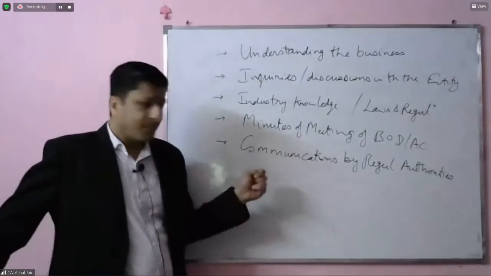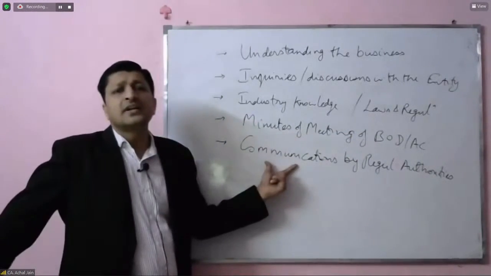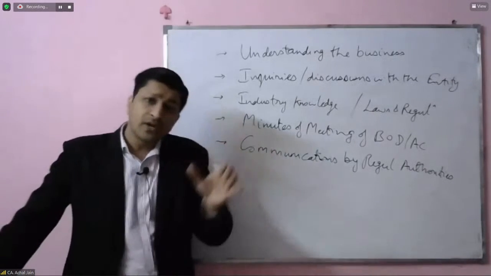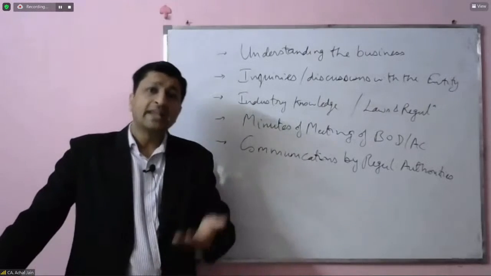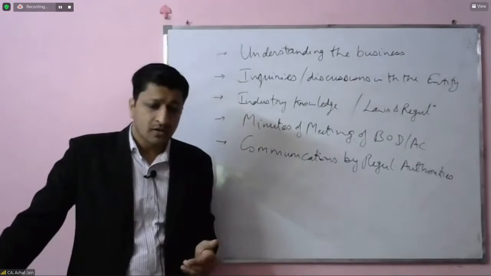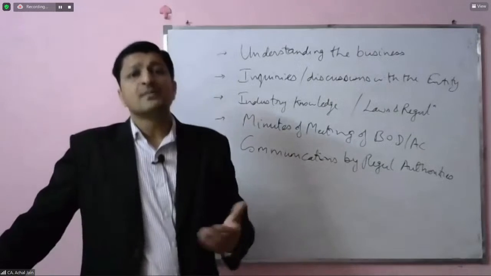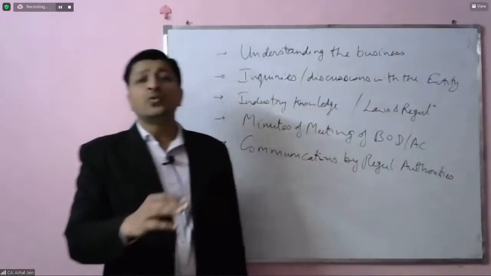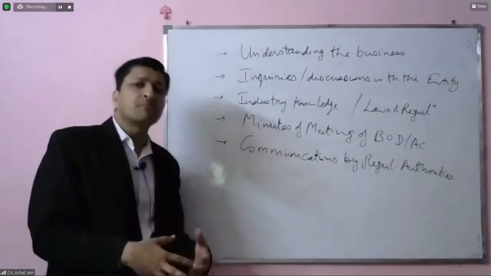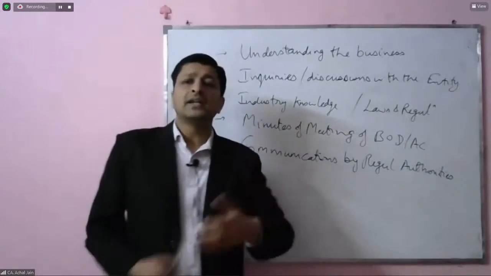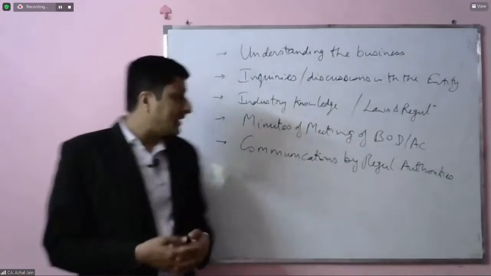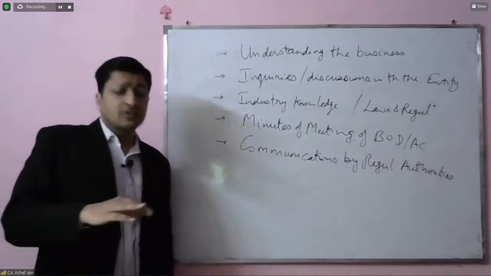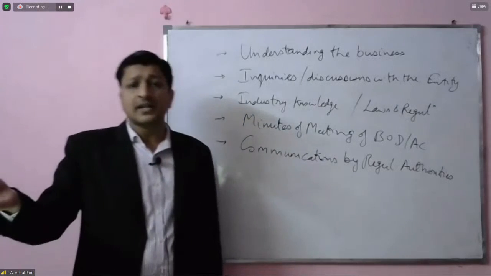because it may happen that there have been certain communications by the regulators which the auditor has also read, and he may have some observations, but management may have some action plan around it, and this may not really lead to a penalty because management may have some plan through which that penalty may not arise, or maybe it's only about some of the communications which were made which eventually are not going to result in a penalty.